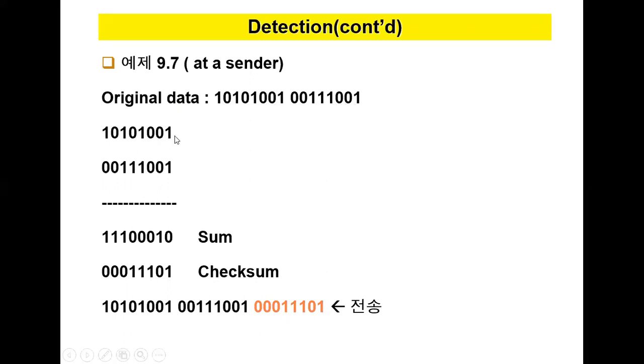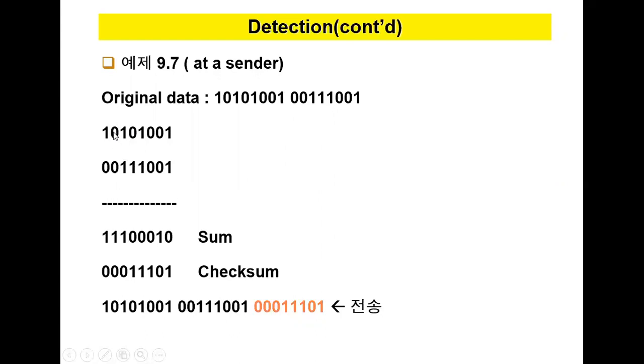If I add, 1 plus 1 becomes 0, carry 1, this 1. Here 0 and 0 is 0, 1 plus 1 is 0, carry is 1, 1 plus 1 is 0, carry 1, 3 ones are there, now 1.